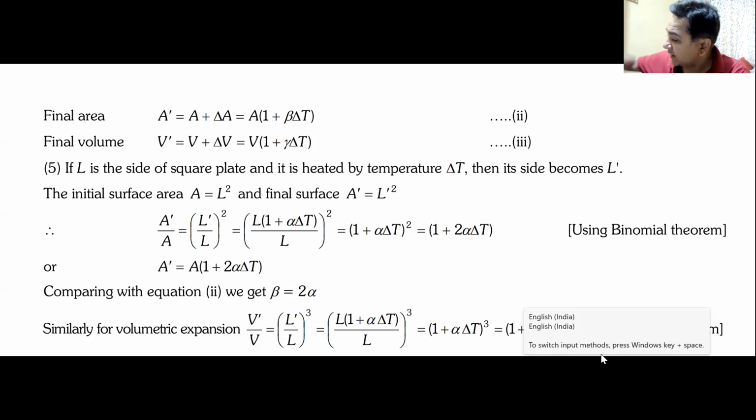And the next heading is isotropic solids.